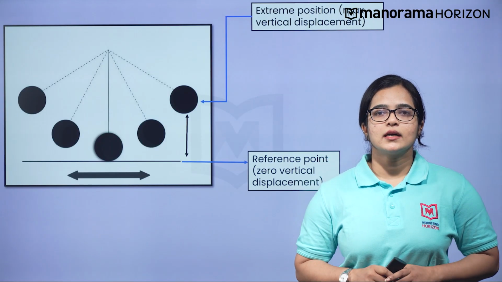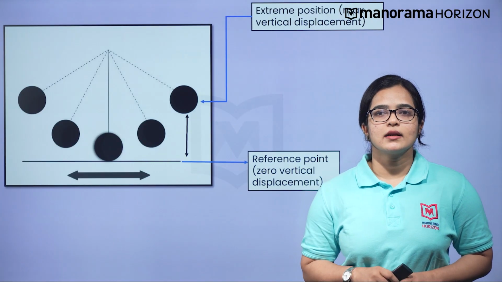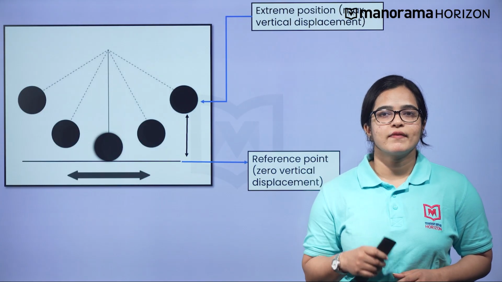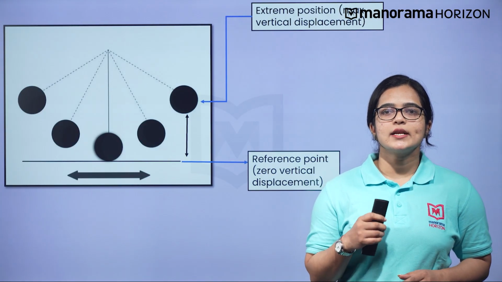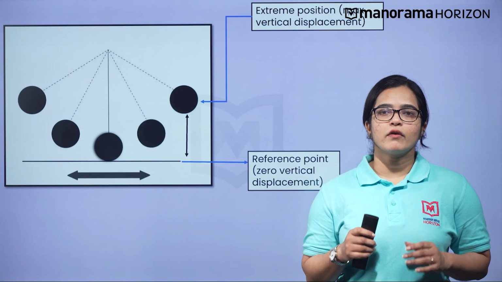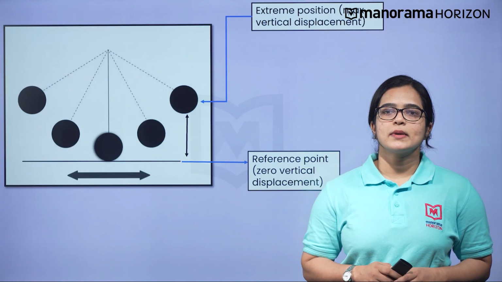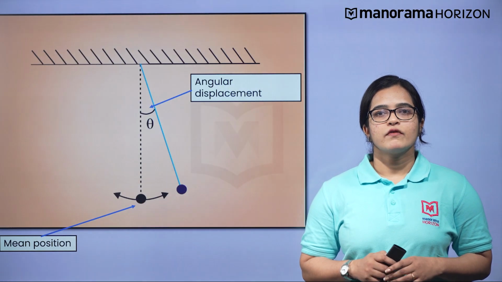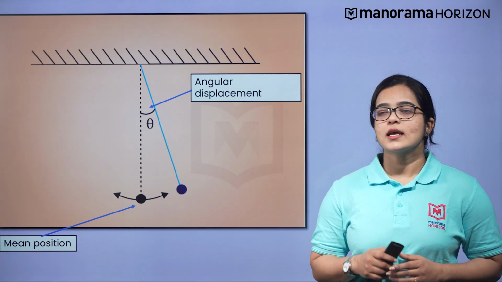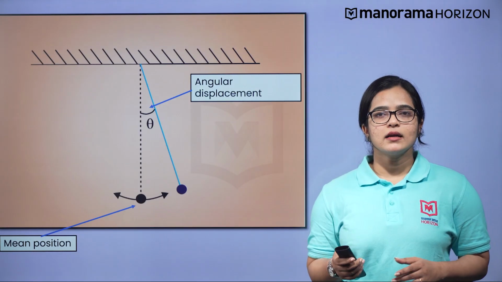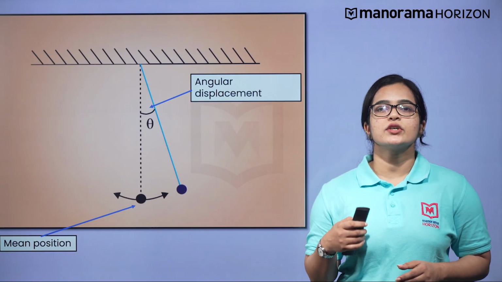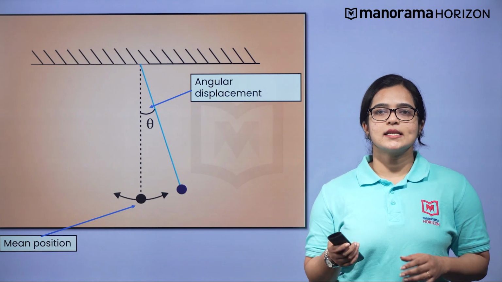We have already learned that the displacement of a particle is the change in its position vector. In an oscillatory motion, the displacement of the body is measured from its equilibrium position. For example, for an oscillating simple pendulum, the angle from the vertical as a function of time may be regarded as a displacement variable.